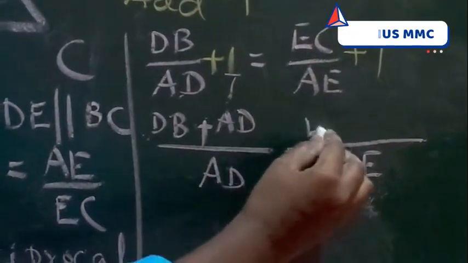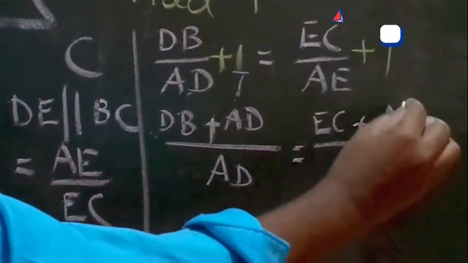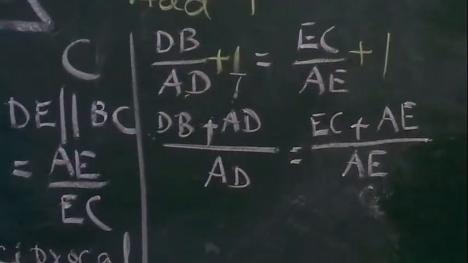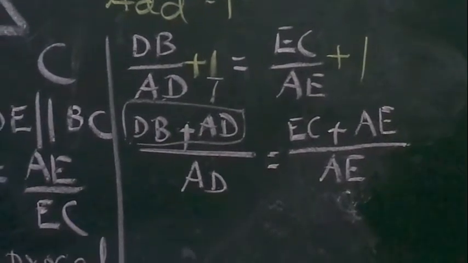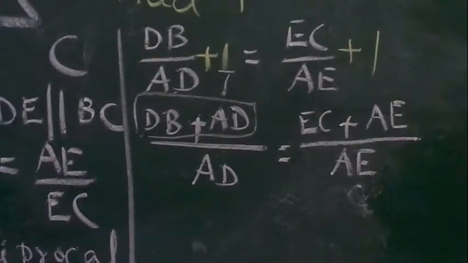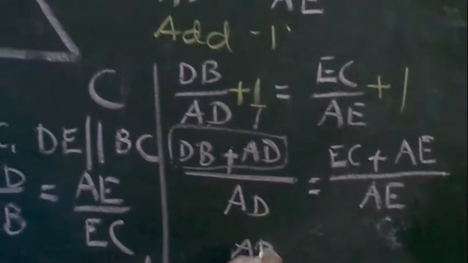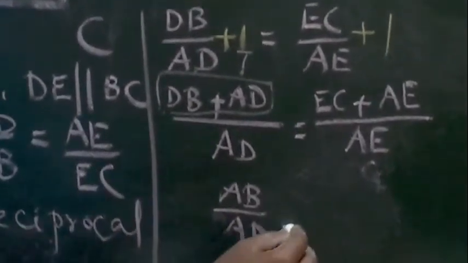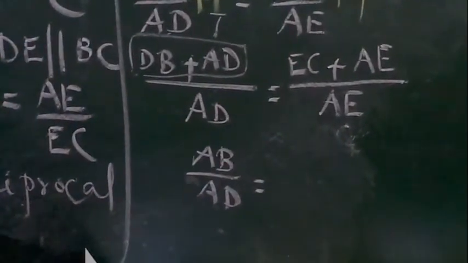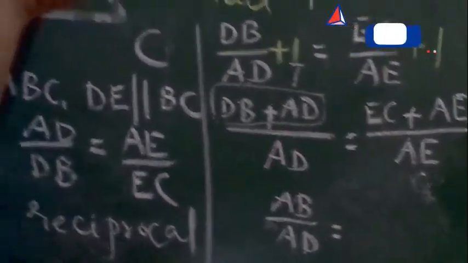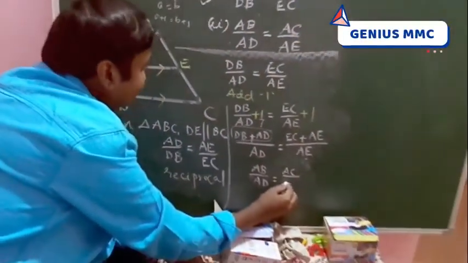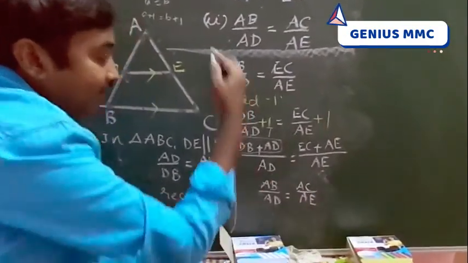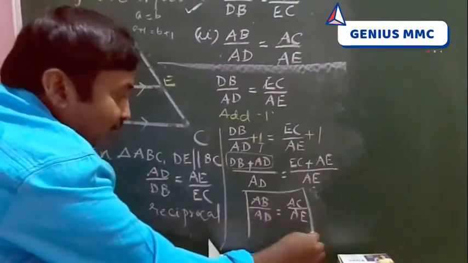AE cancels. EC plus 1 into AE. You observe here, DB plus AD total length is BA, so we got AB by AD. Similarly here EC plus AE total length is AC, so AC by AE.